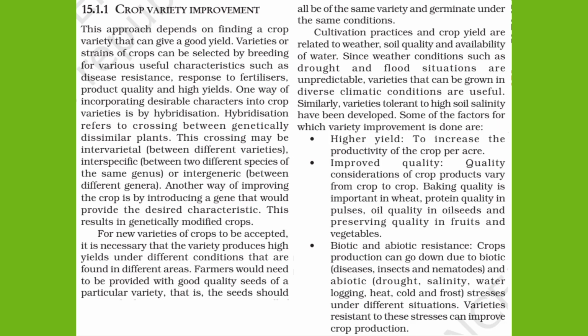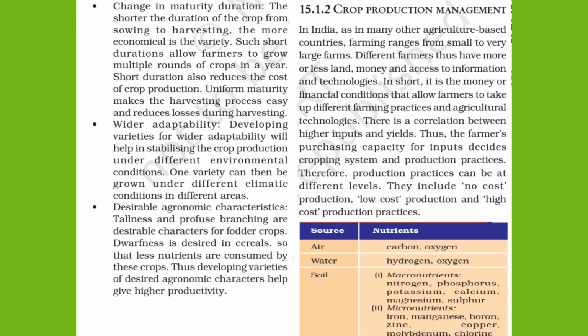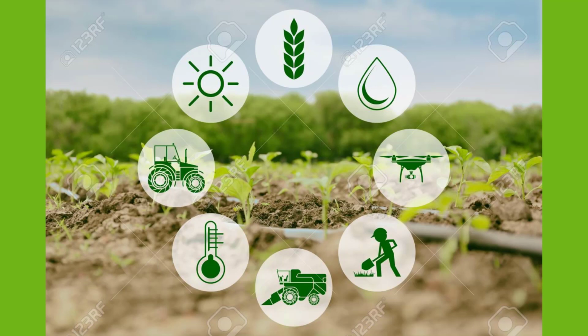Next one is to improve the quality. That means improving the quality of different crops. For example, baking quality is important in wheat, and protein quality in pulses. So for increasing that quality, we use this crop variety improvement technique. Next one is biotic and abiotic resistance, to make crops stress free from water, salinity, heat, cold, and climatic factors. We use crop variety improvement techniques for this.